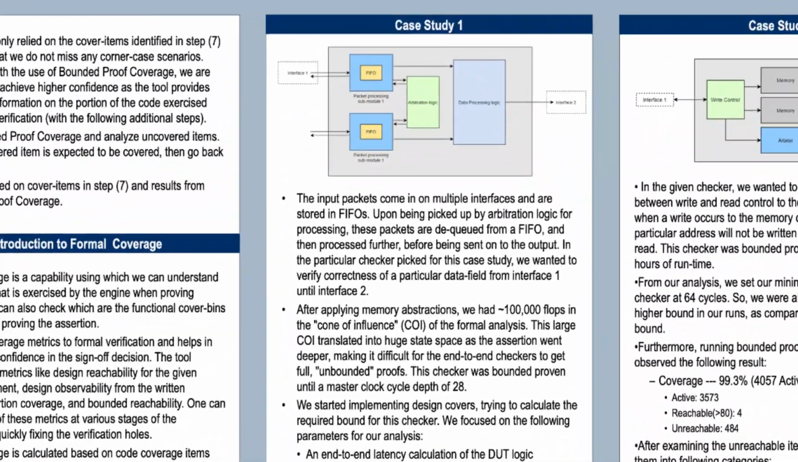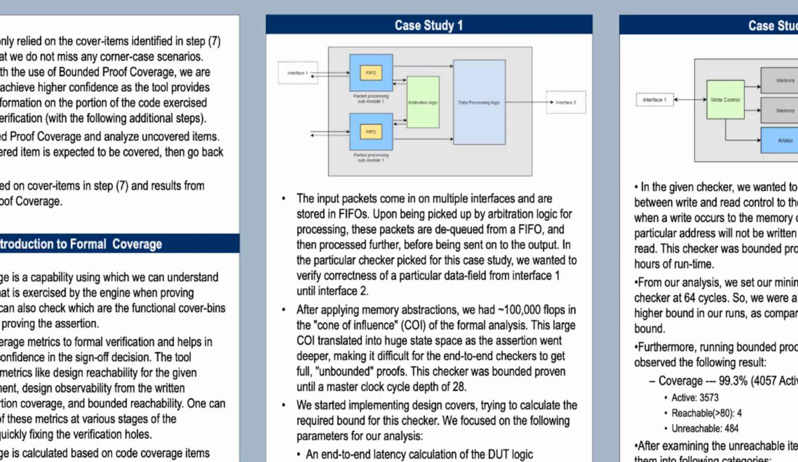Moving on to the case studies. Case study 1 involves a packet processing module where packets are received in parallel at the input and sent out serially at the output. At the input, incoming packets are stored in a FIFO. Upon being picked up by the arbitration logic for processing, these packets are dequeued from the FIFO and processed further before being sent on to the output.